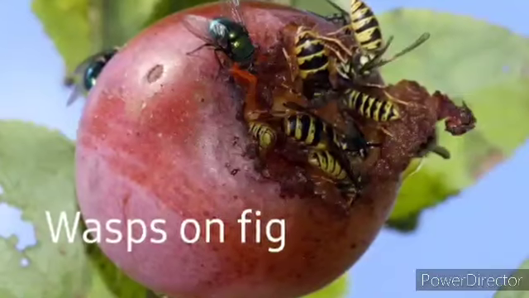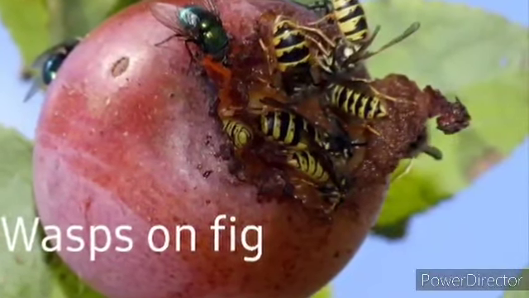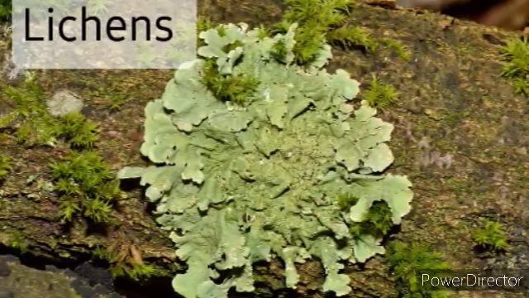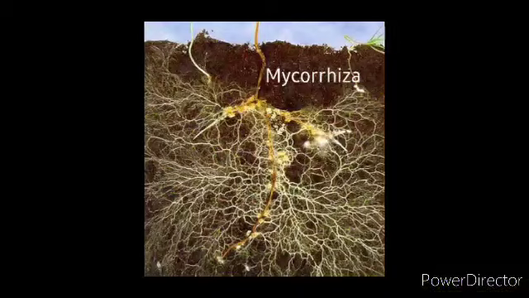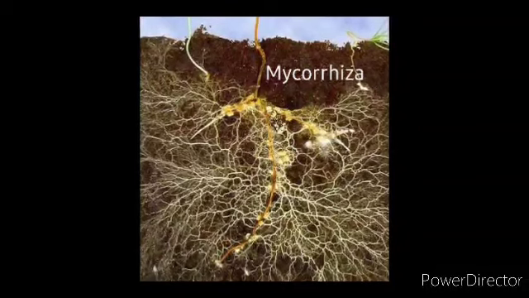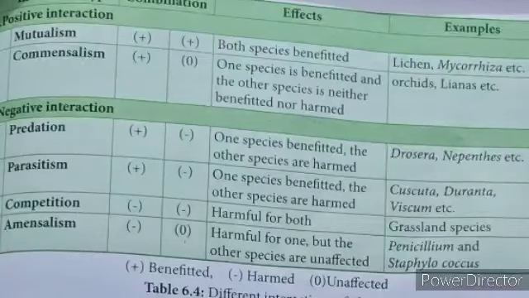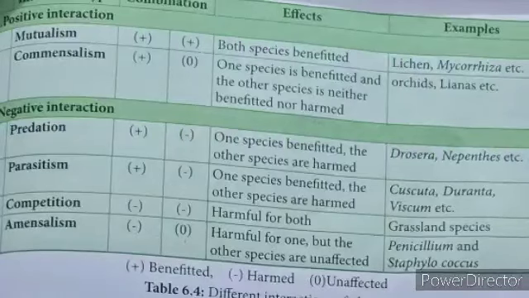Next, the wasp present in the fruits of fig. Lichen is a mutual association of an alga and a fungus. Next one is about mycorrhiza. Myco means fungus, rhiza means roots. It is the fungal association on the roots of terrestrial plants.